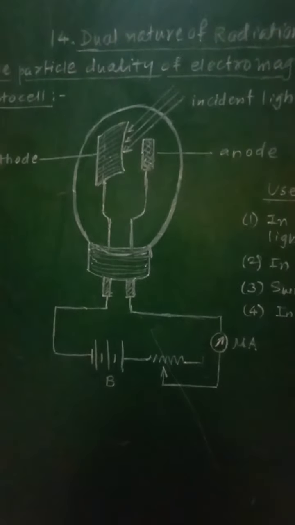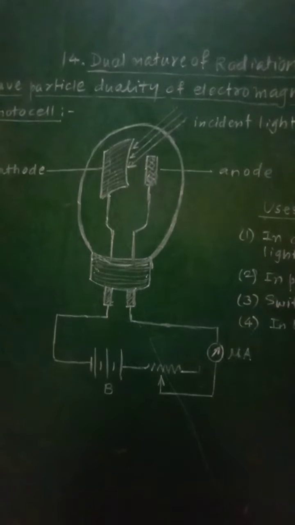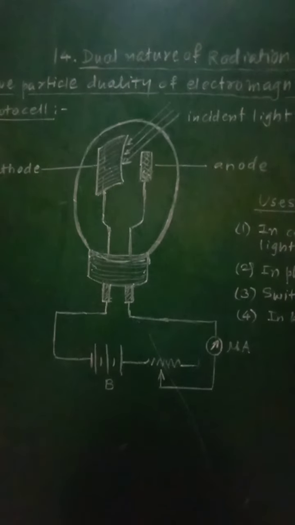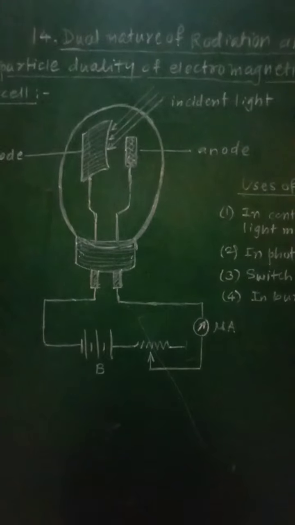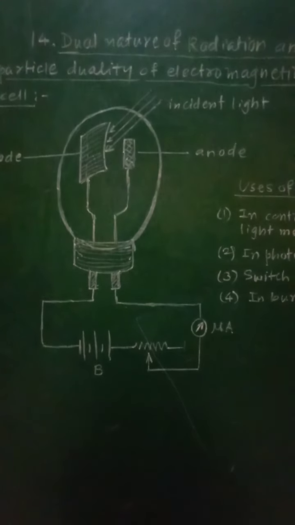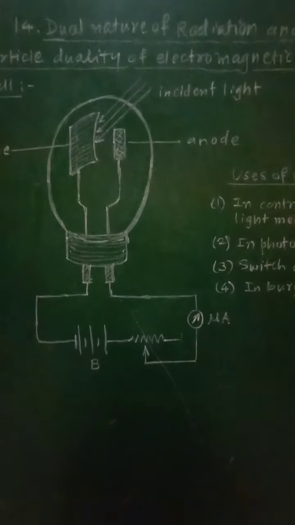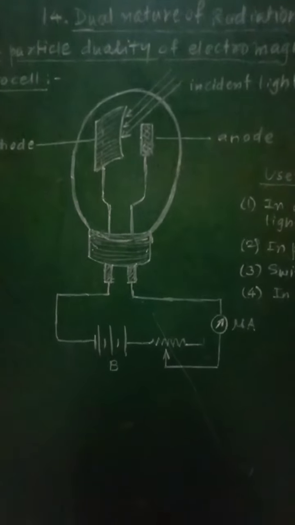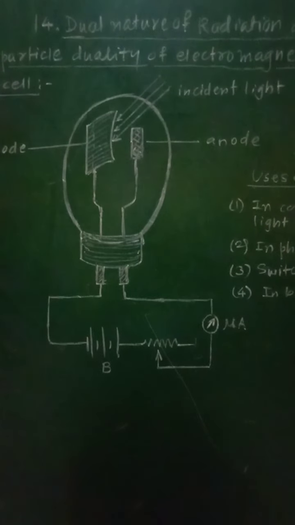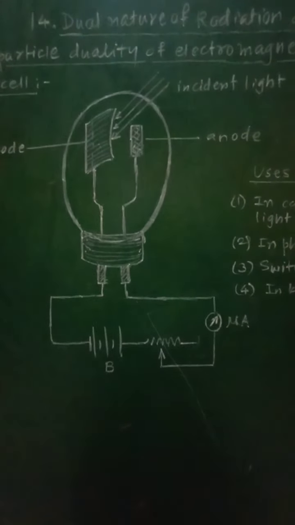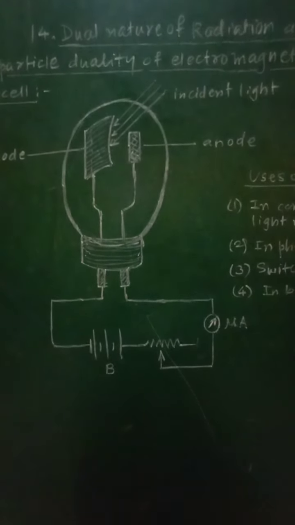The photocell is a device which makes use of the photoelectric effect and converts light energy into electrical energy. So in a photocell, light energy is converted into electric energy, and the photoelectric effect is used as the working principle.